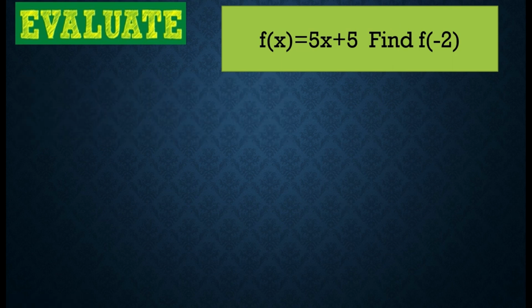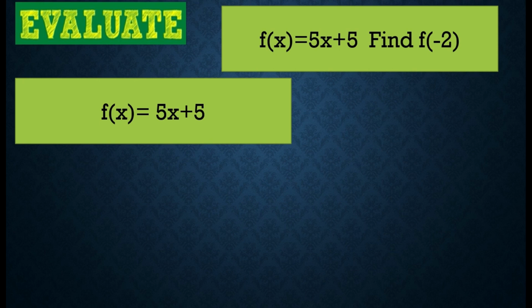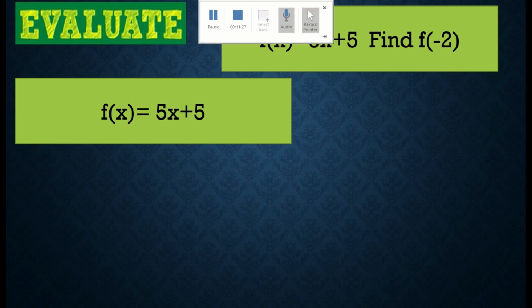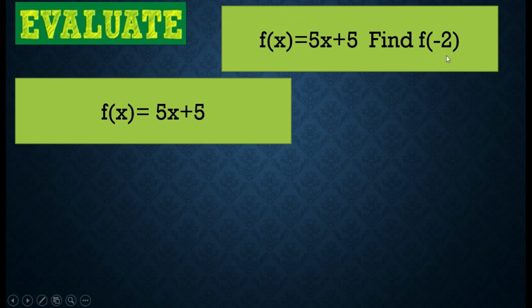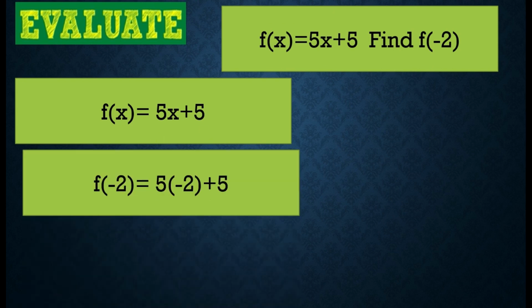What if the value of our x is negative 2? So, this is negative 2. It is not x equals 2, but f of negative 2. So, this is now the value of our x. Don't be confused, okay? So, copy the equation. We have f of x equals 5x plus 5. Then, replace or substitute the value of x, which is negative 2, into our x. So x becomes negative 2. So, 5 times negative 2, that is negative 10 plus 5.